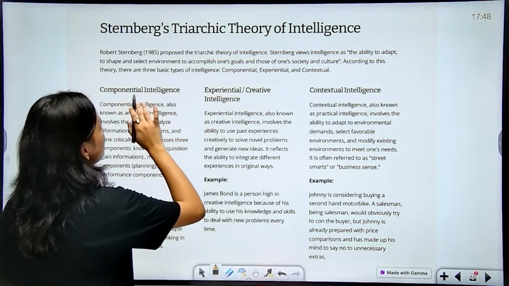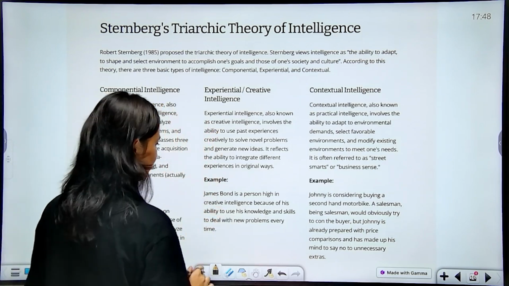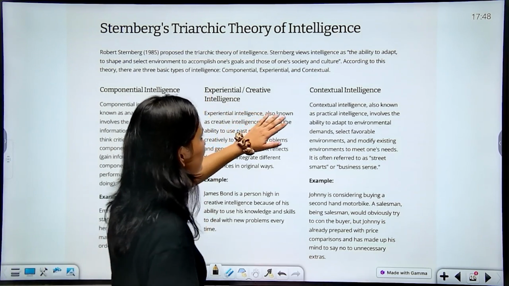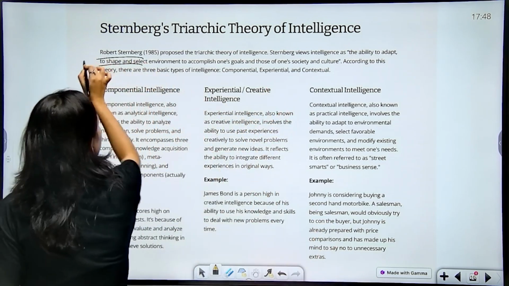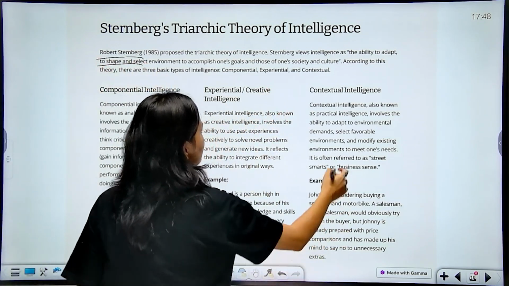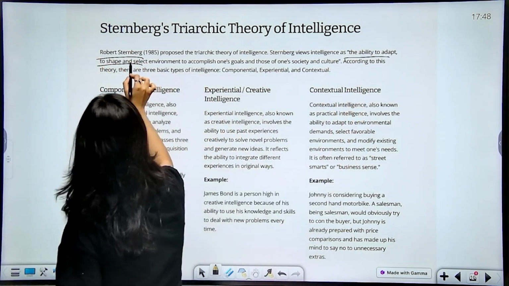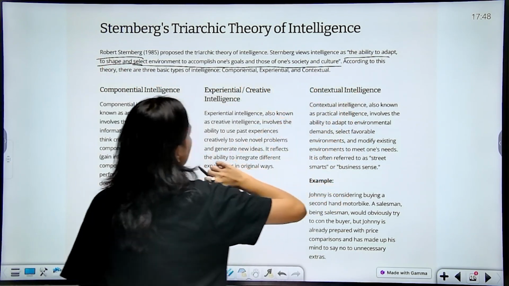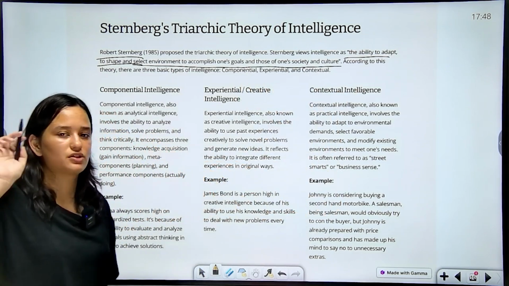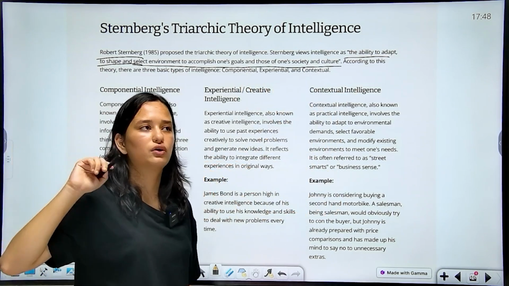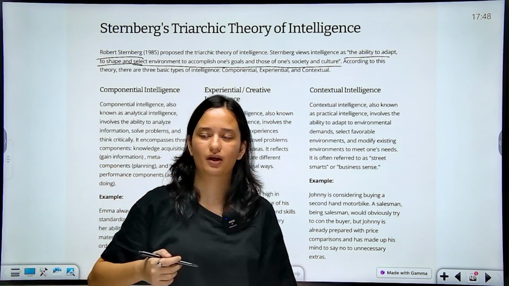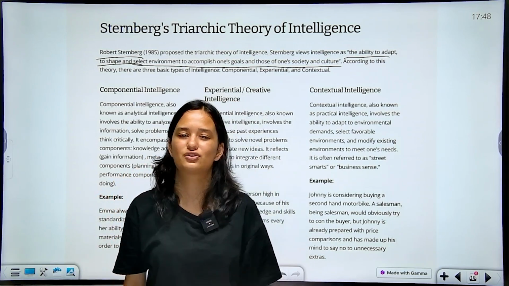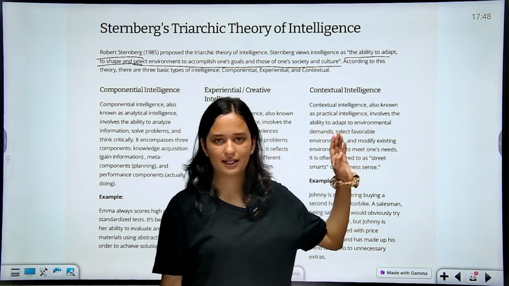Next we have Sternberg's triarchic theory of intelligence. Robert Sternberg proposed the triarchic theory of intelligence. Sternberg views intelligence as the ability to adapt to, shape and select environment to accomplish one's goals and those of society and culture. That's a definition given by Sternberg. You can quote this definition, although you will not get such a question in your CUET examination. They will not ask who said this definition, but it's very important to understand the concept.